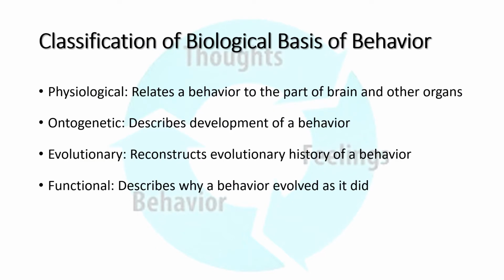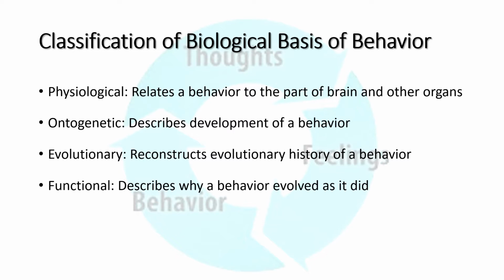Coming to the classification of biological basis of behavior, we can classify it into four types. The first one is physiological. Physiological basis of behavior basically relates the behavior to the part of the brain and other organs.